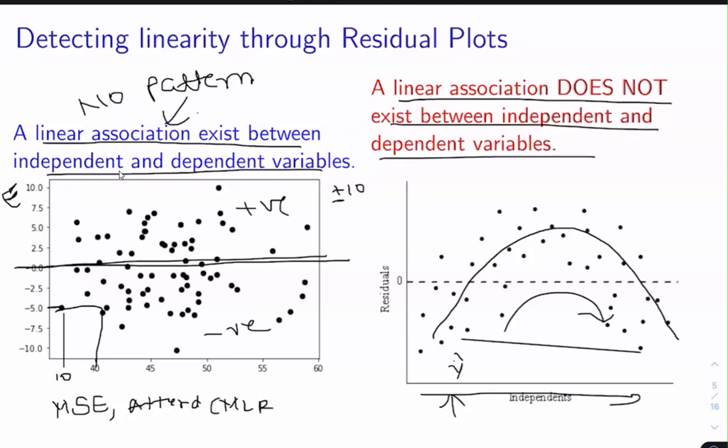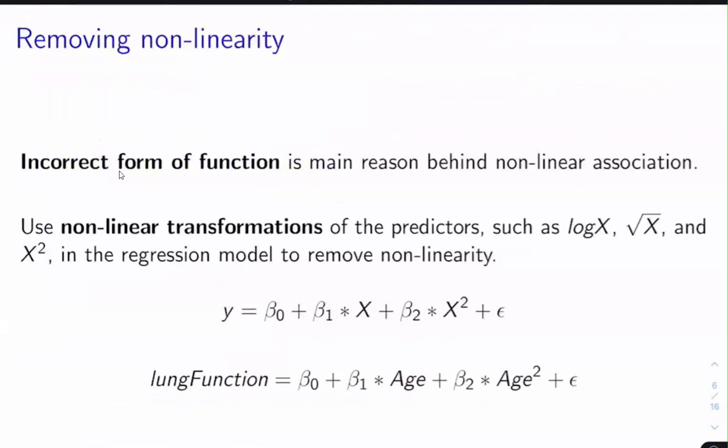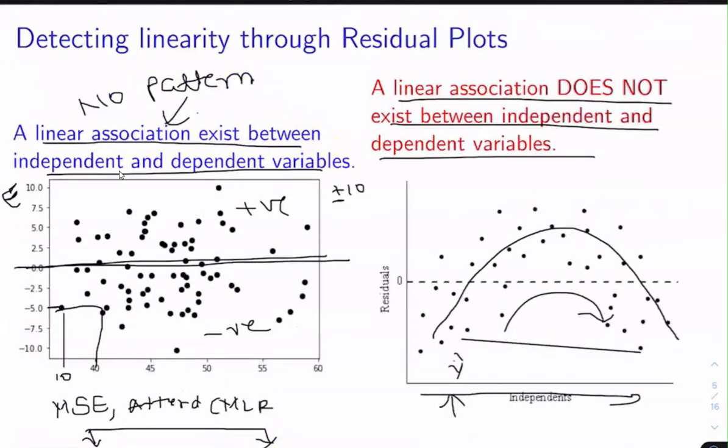So one way of detecting whether the linearity assumption that we have made is valid or not is by observing the error plots. Another method in statistics is the likelihood ratio test, which tells us whether the assumption about linearity that we have made is valid or not. But the simple way of detecting the linearity assumption is through the residual plot or the error plot.